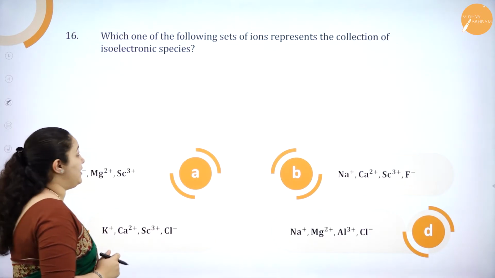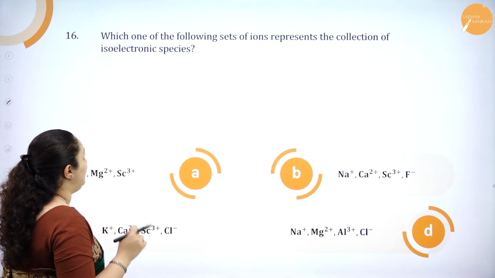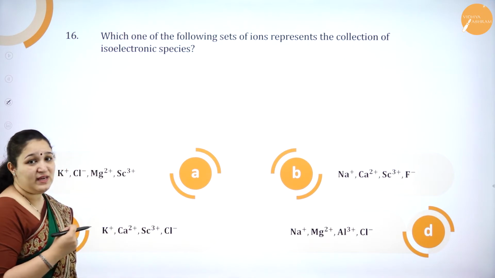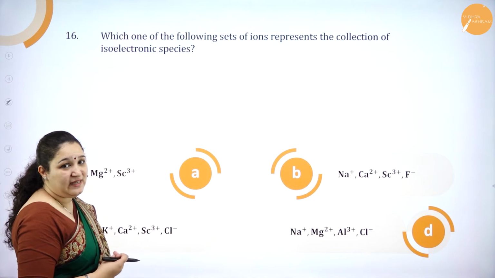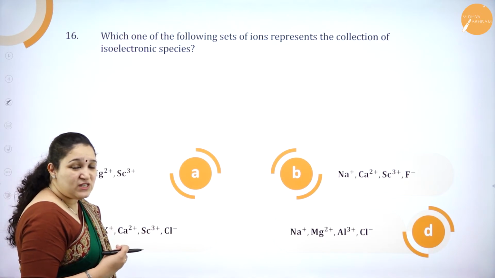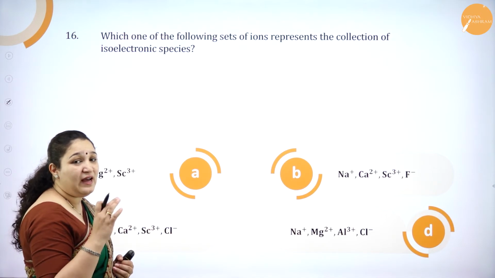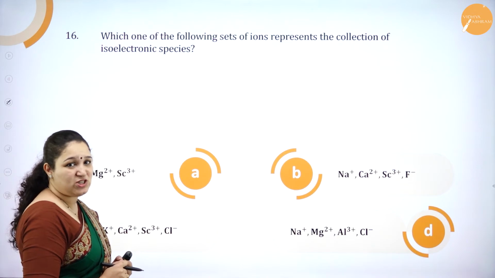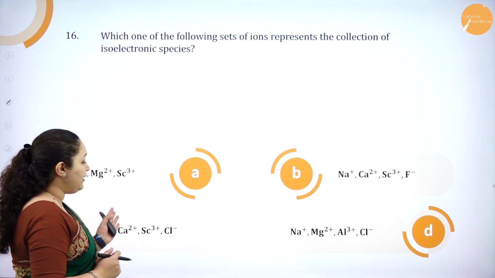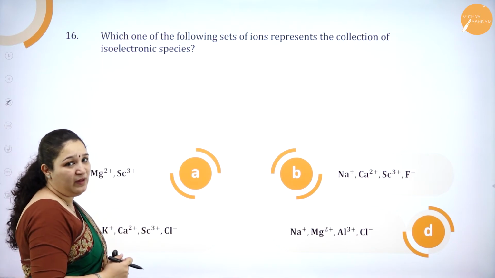We'll see the next question. Which of the following sets of ions represents the collection of isoelectronic species? What is the meaning of isoelectronic species? It is a group of ions which has an equal number of electrons. Such species we call isoelectronic species, isn't it? So we'll see which one of the options has all equal numbers of electrons.